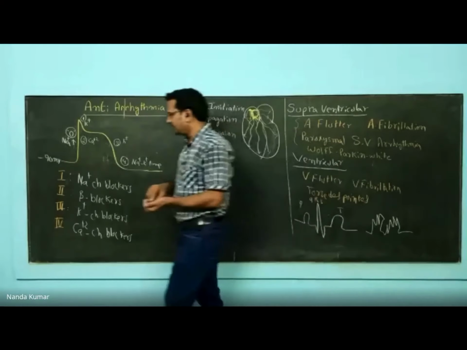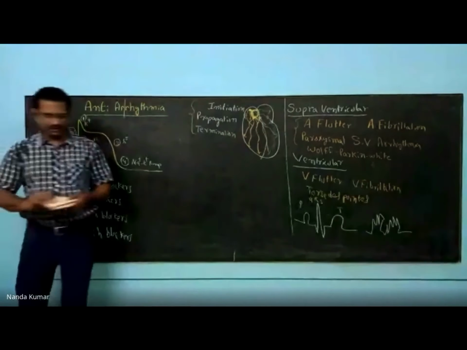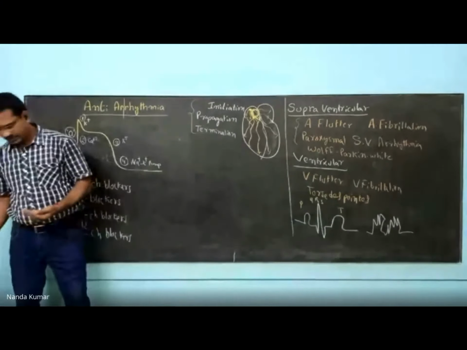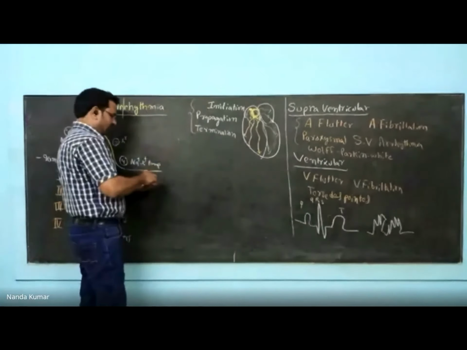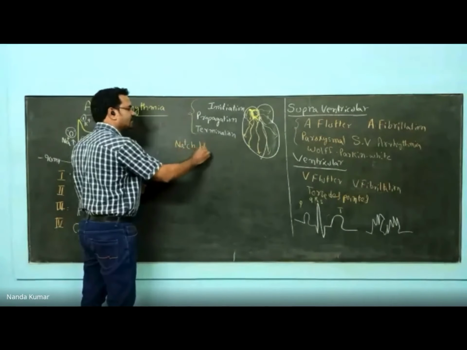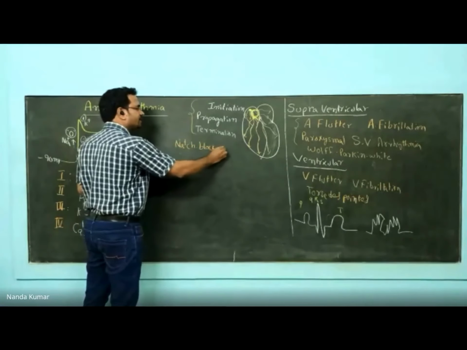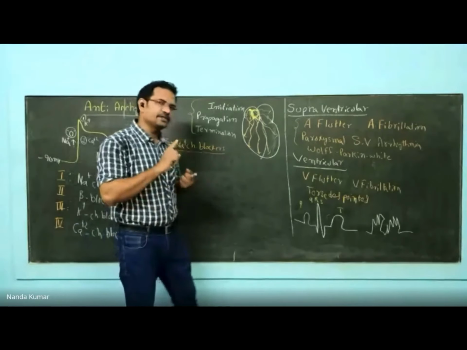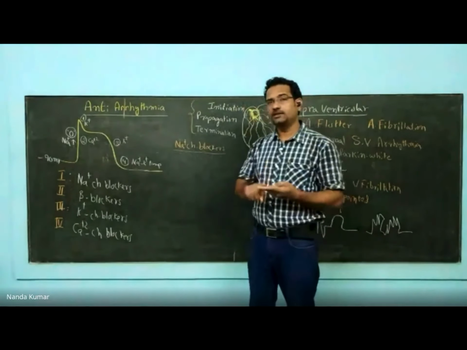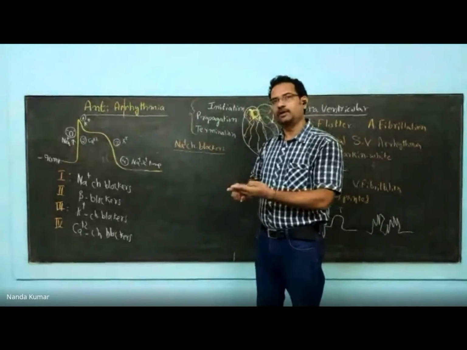Now let us see each and every class in detail. First, let us see sodium channel blockers. Now see, understand this thing. Sodium channels are present everywhere. Sodium channels are present in neurons. Sodium channels are present in cardiac tissue. Sodium channels are also present in the renal tubule, the nephron.